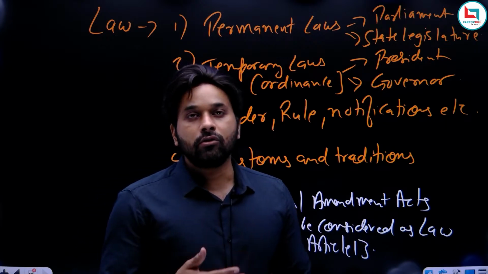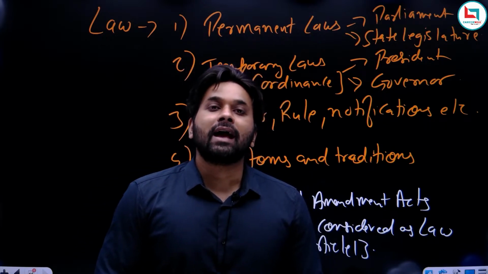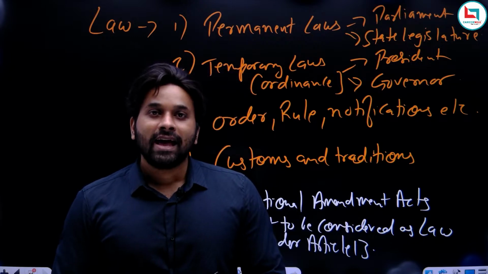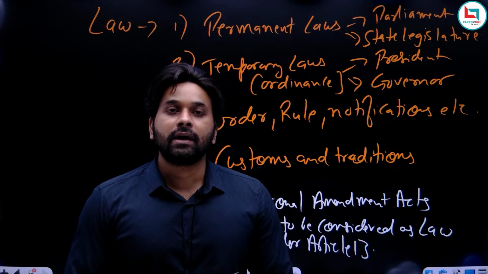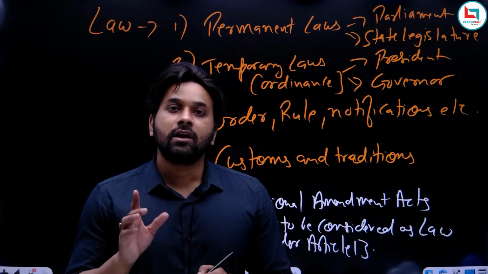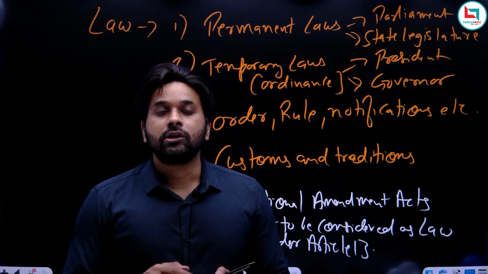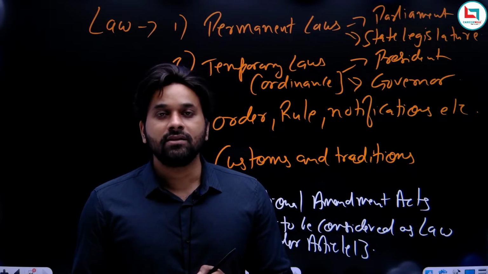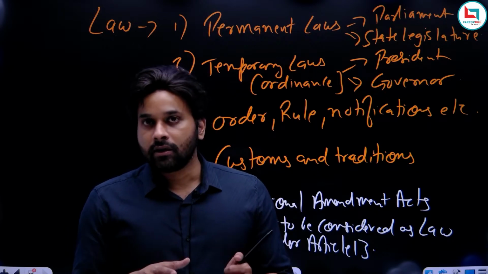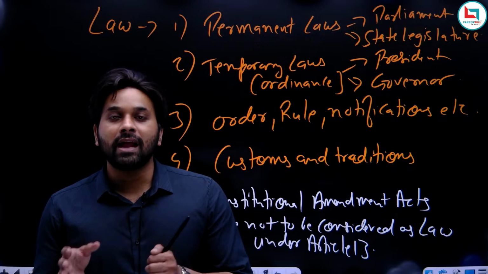So that is why the government, by the 24th Amendment Act, amended Article 13 and inserted this provision in Article 13 that Constitutional Amendment Acts are not to be considered as law under Article 13. So this was a clarification, so that in future Supreme Court understands that yes, under Article 13, Constitutional Amendment Act is not a law.